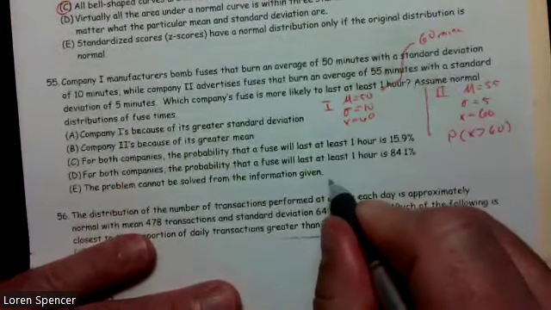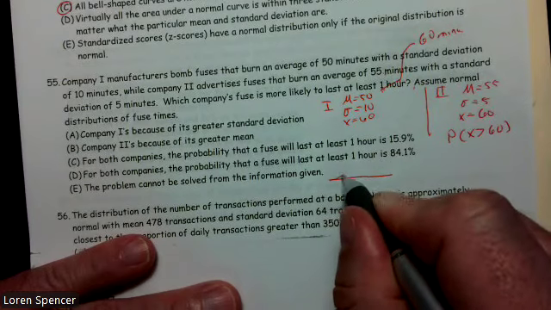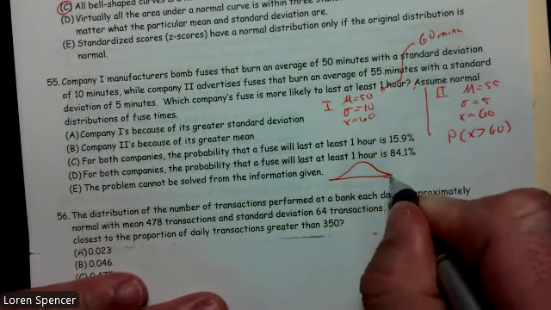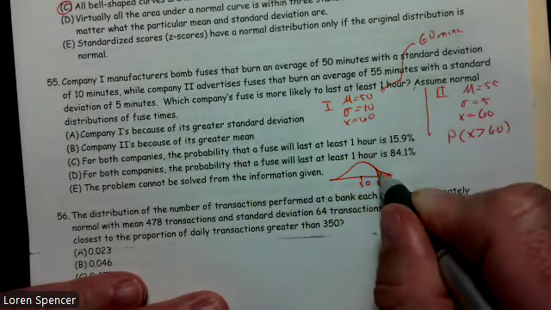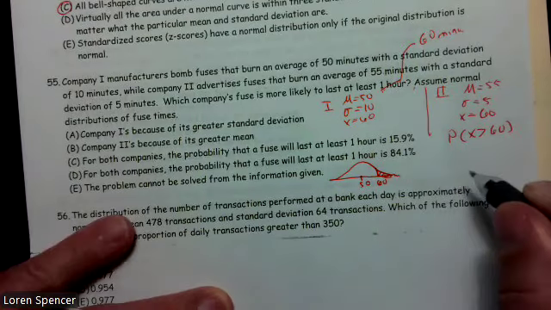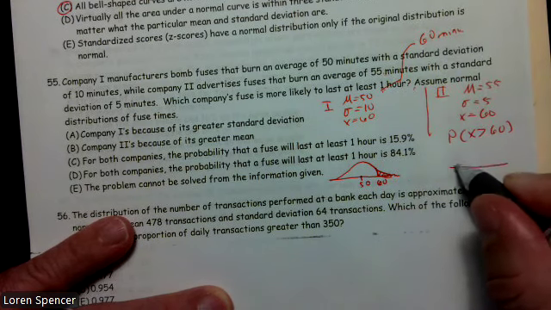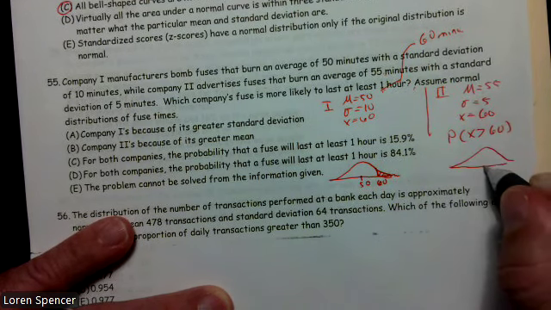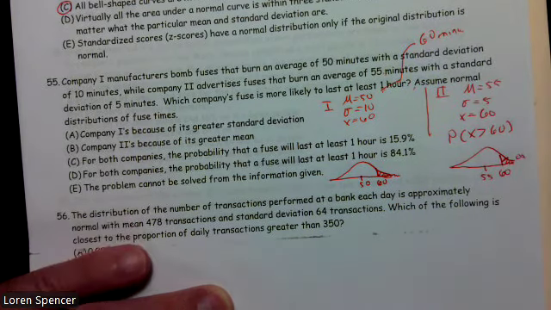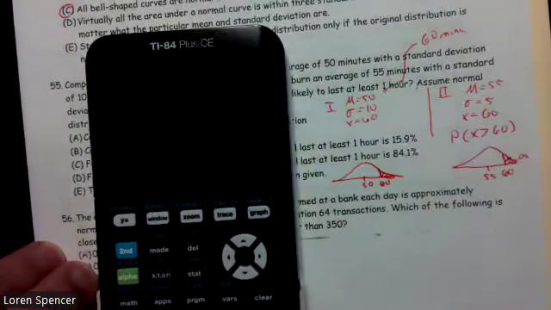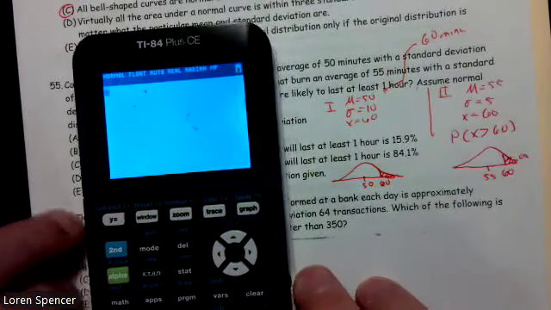And for company 1, my picture is going to look something like this. 50, and we have 60 up here, and we're shading to infinity. For this one, we have 55, and we're shading up to infinity. I'm going to use the norm CDF. I could definitely use stat test z-test. It'll work just as well.